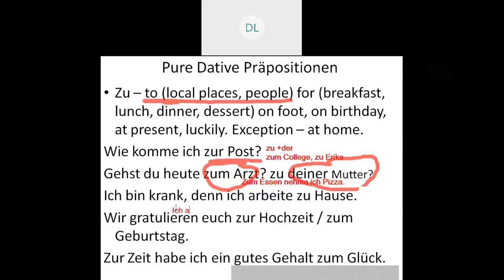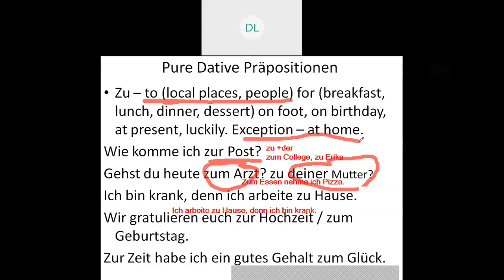What will that be? So that is, ich arbeite zu Hause. That is, I'm working at home. Then ich bin krank. That is, I am sick. So in this one, when I put it up, ich arbeite zu Hause, this zu Hause is I work at home. Now here, pay attention: I have clearly specified the exception here. When I say at home, it's an exception.